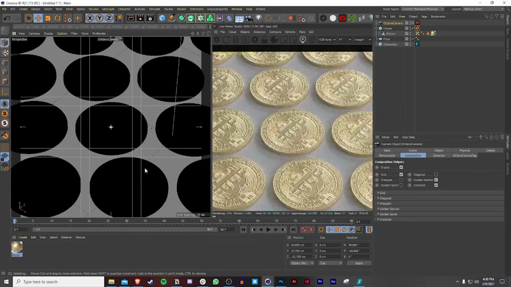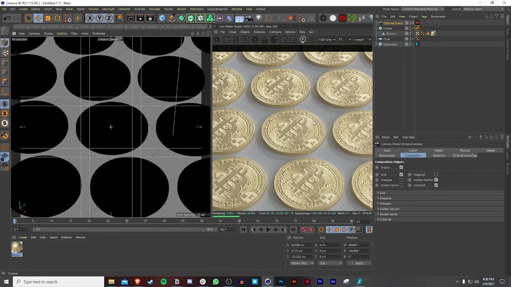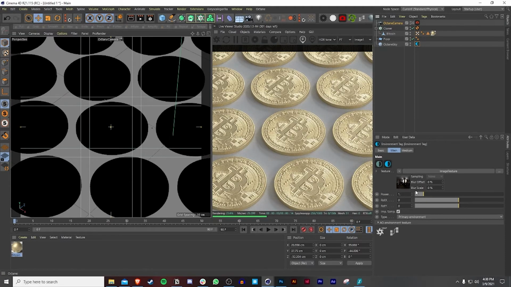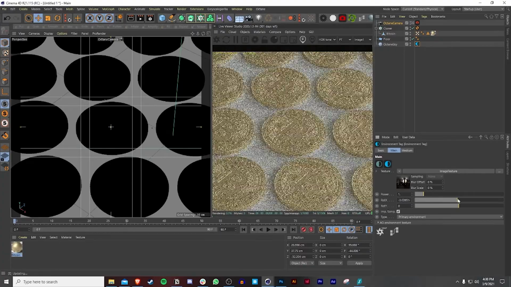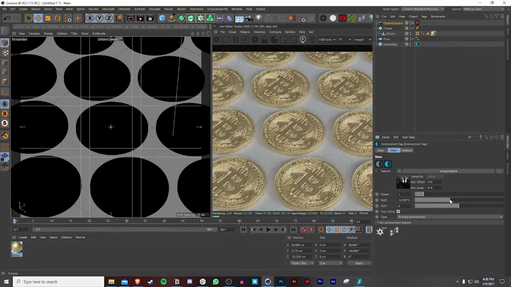And just playing around with the settings. So something like this is really good. And let's say if I want to rotate the HDRI, you can also do that as well.